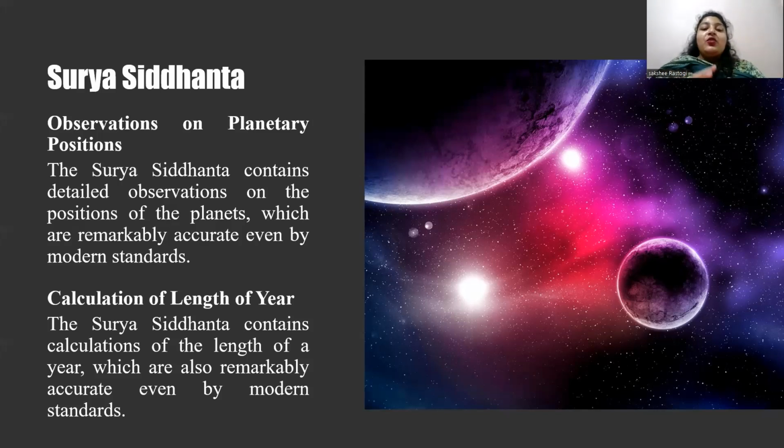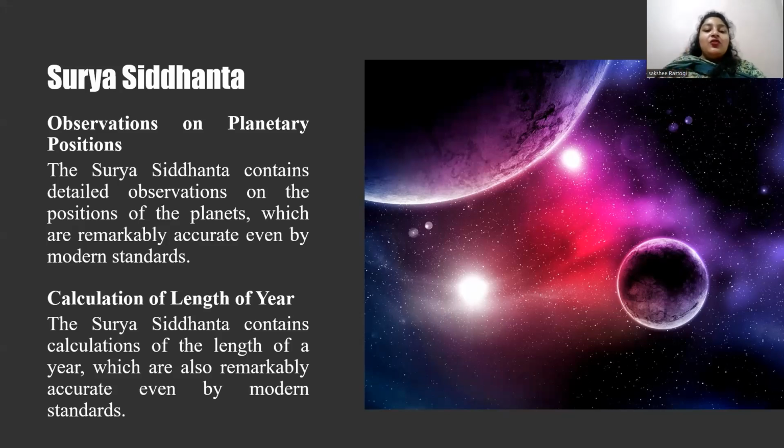He used trigonometry to calculate the distance and position of the celestial bodies. He developed a mathematical model to predict the positions of the celestial bodies over time, and refined his calculations through repeated observation and measurements. So Aryabhata's calculation of the length of the year was a significant achievement, as it was more accurate than the calculations of other astronomers of his time.